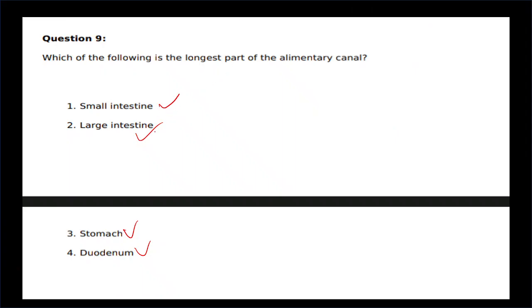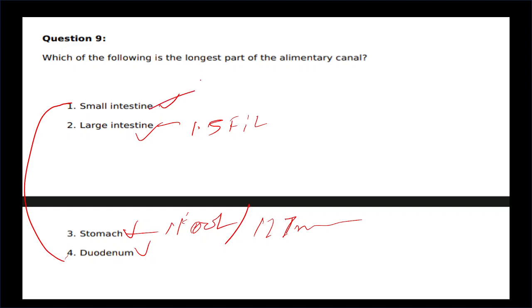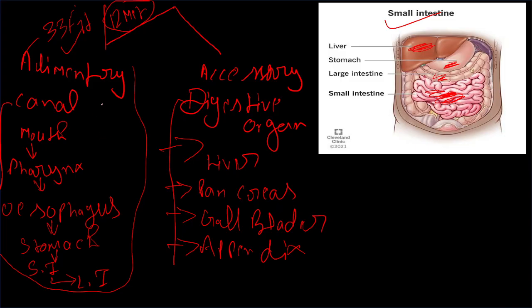Now the option large intestine is wrong, because the length of the large intestine is 1.5 feet. The length of the stomach is about 12 inches. Duodenum is a part of the small intestine, and the length of the small intestine is 22 feet. So the correct answer is small intestine. Means in the alimentary canal, mouth, pharynx, esophagus, stomach are not; the small intestine is the longest part of the alimentary canal.